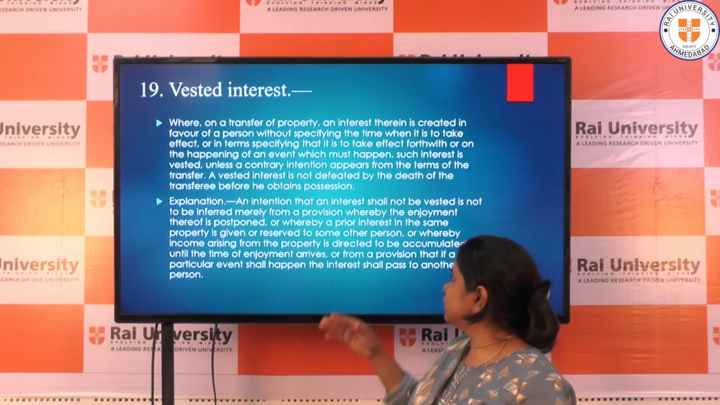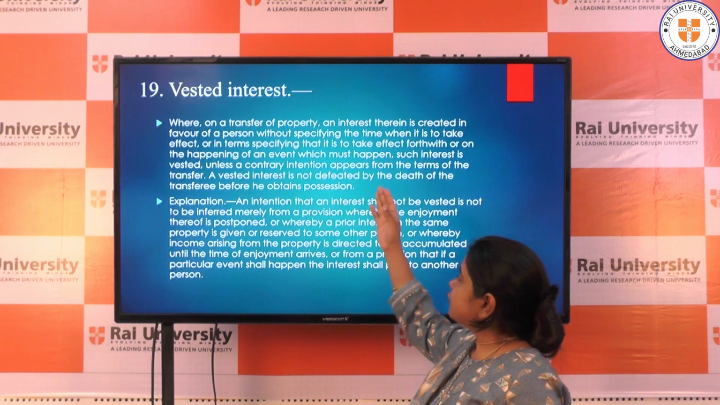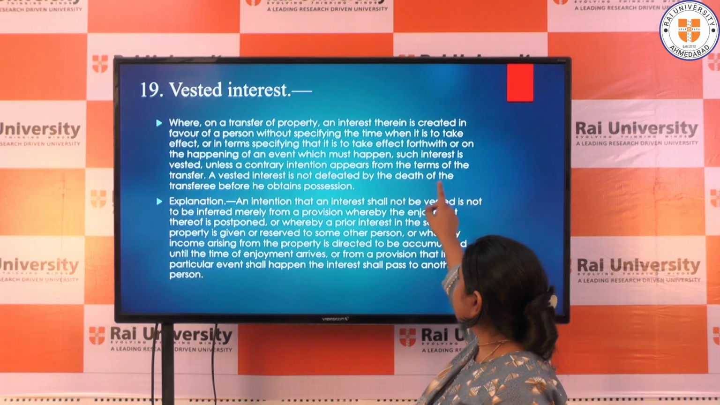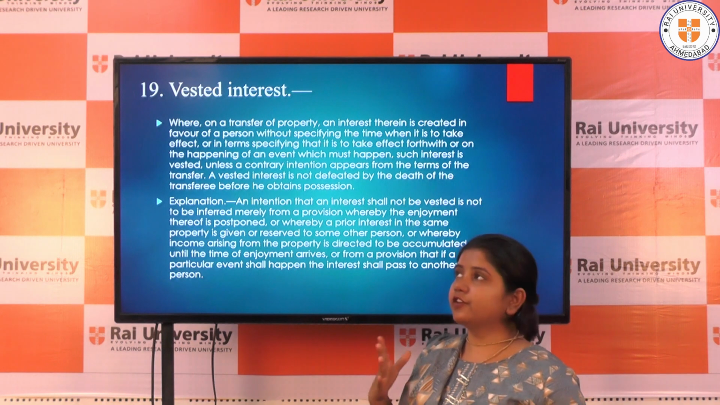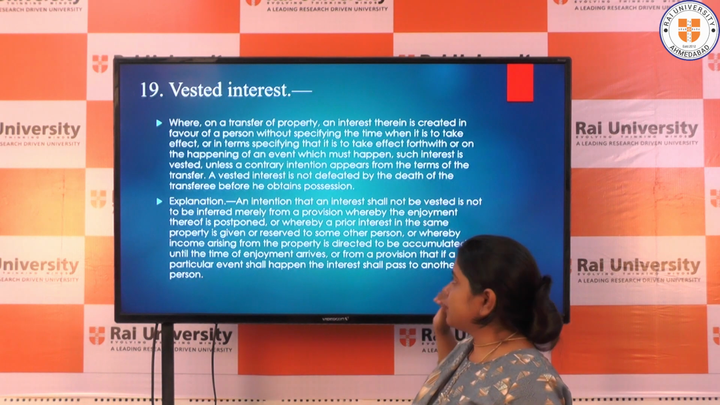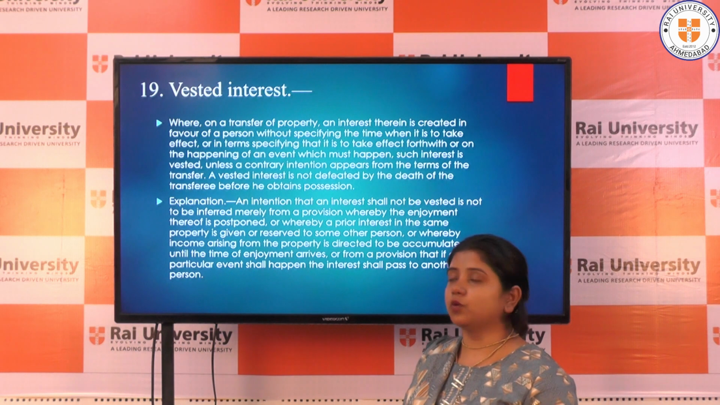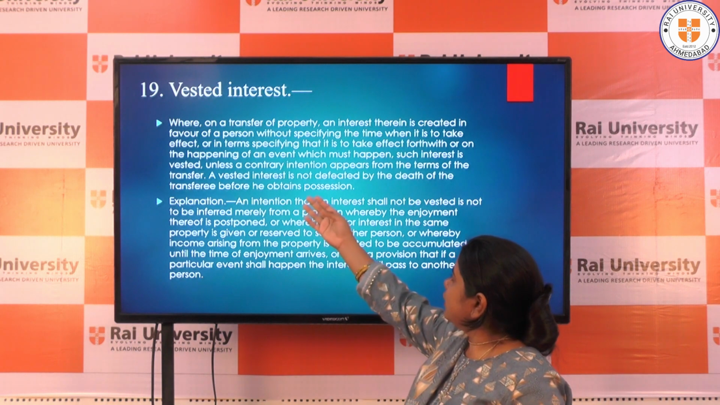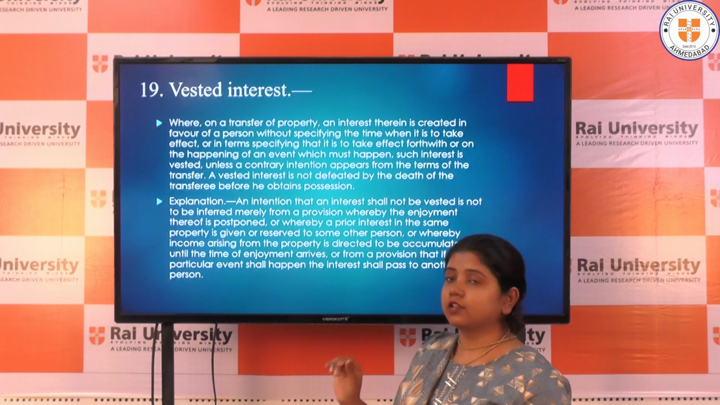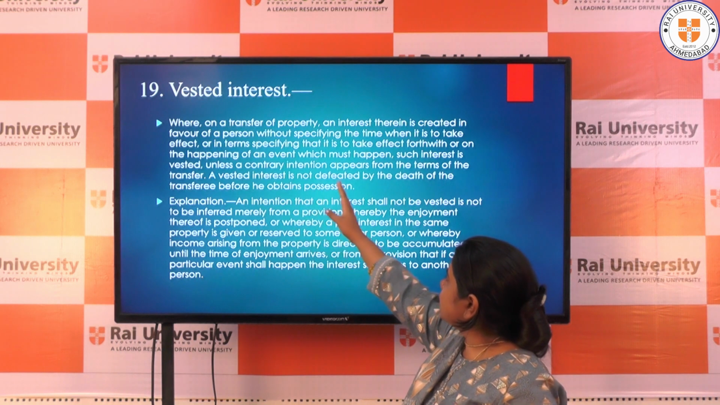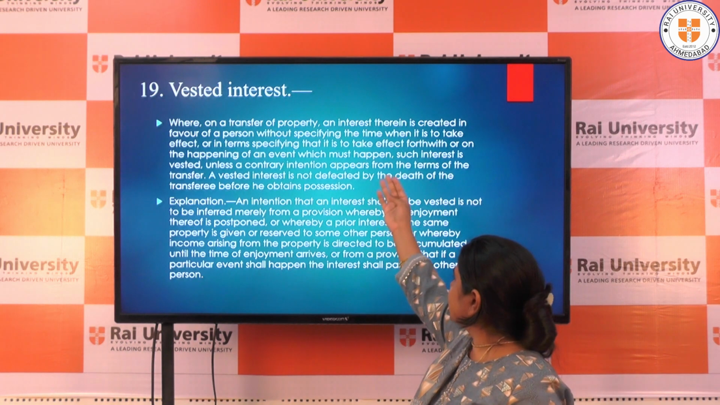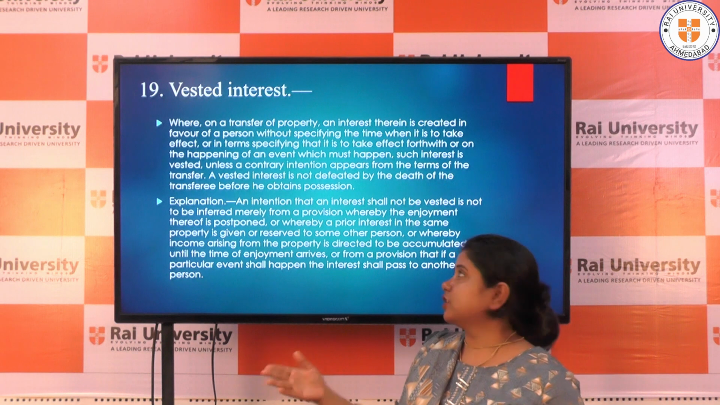Now we will deal with the section entirely. Where on a transfer of property, an interest therein is created in favor of a person without specifying the time when it is to take effect. So if in a transaction or conveyance of property, the time limit was not specified, that is, at what time the effect will start, or the terms specify that it is to take effect forthwith. The next line is talking about future transactions.